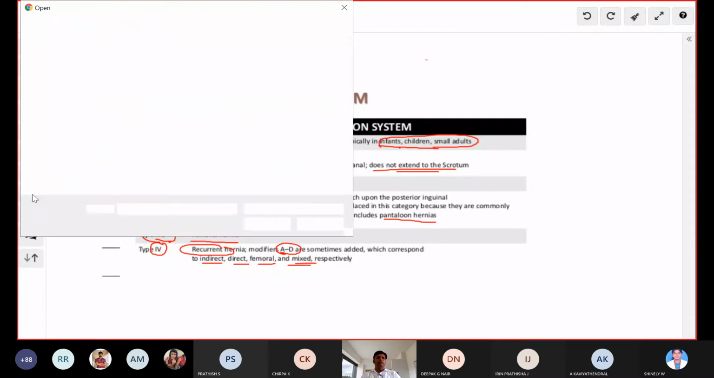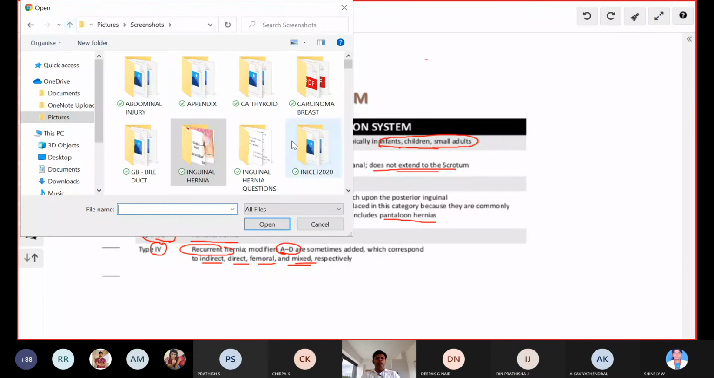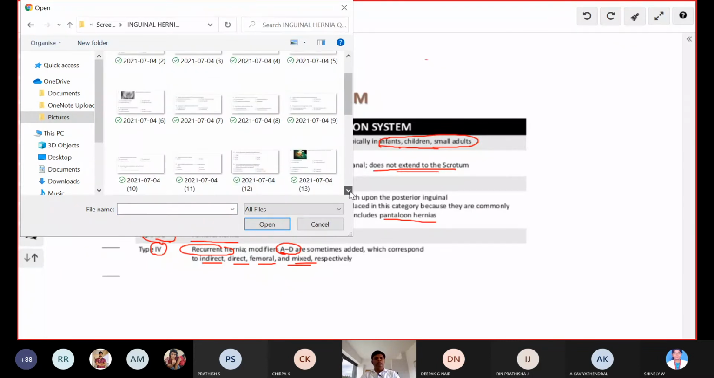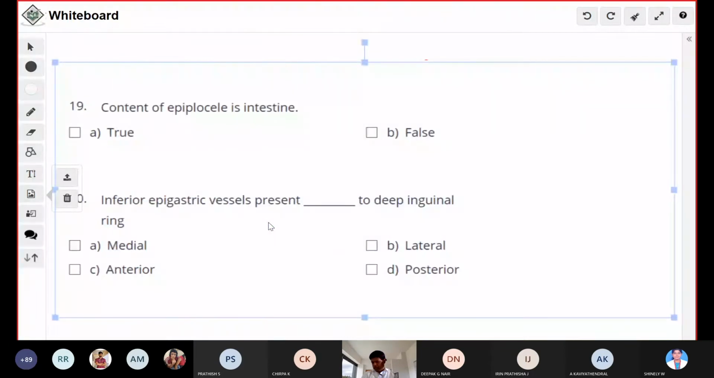Question number 19. The content of epiplocele is intestine. True or false? False. These are all straightforward questions. Epiplocele is otherwise called omentocele. The content is omentum.